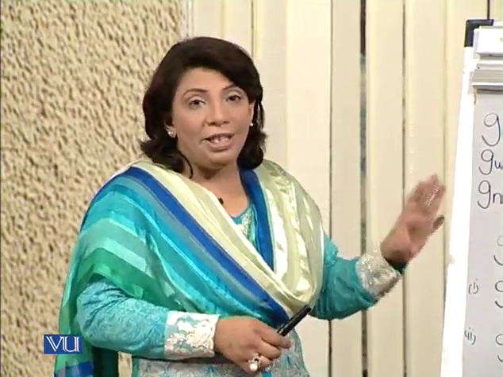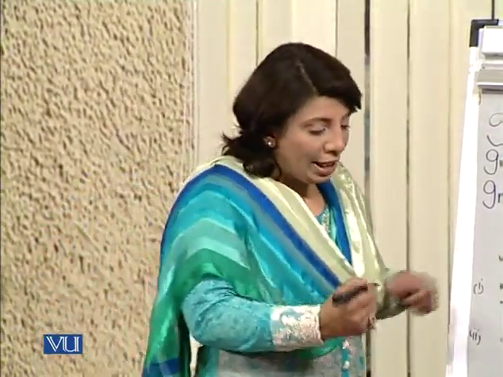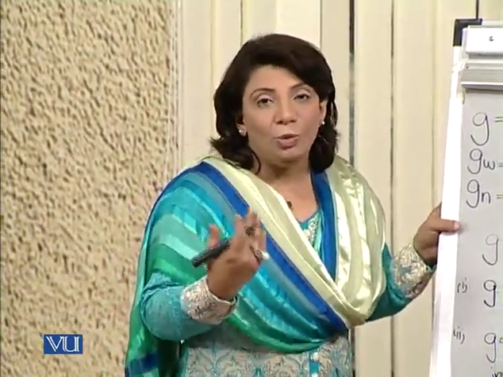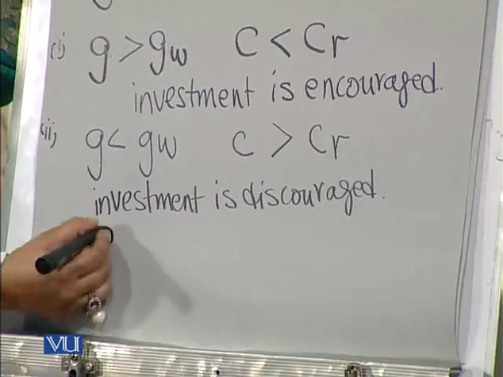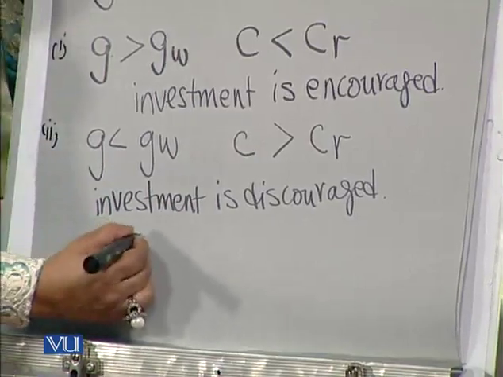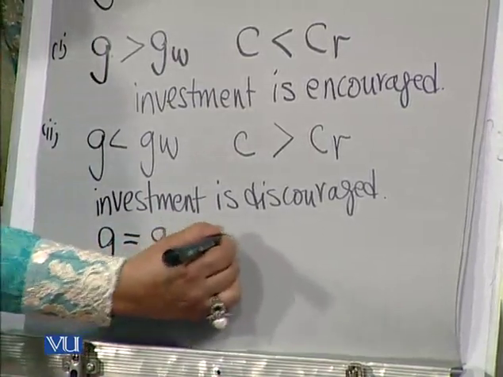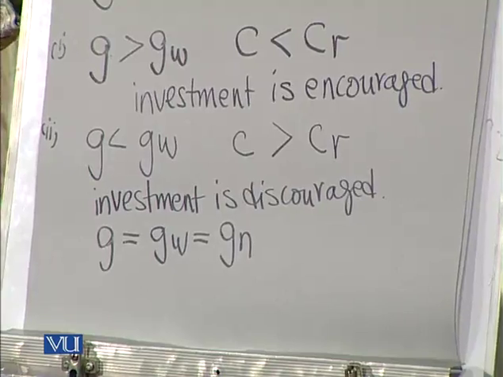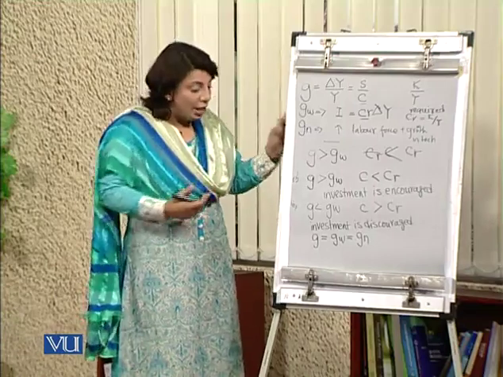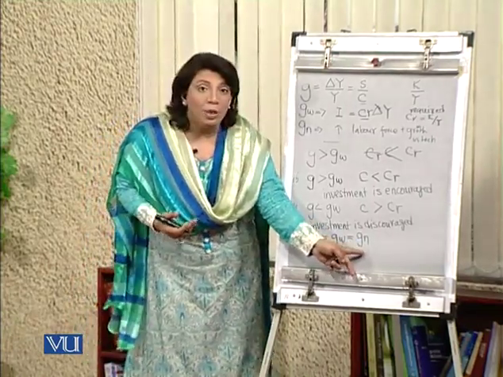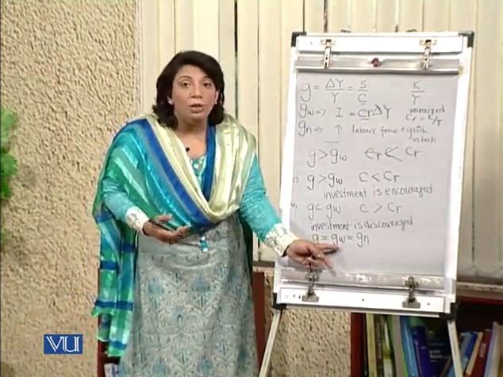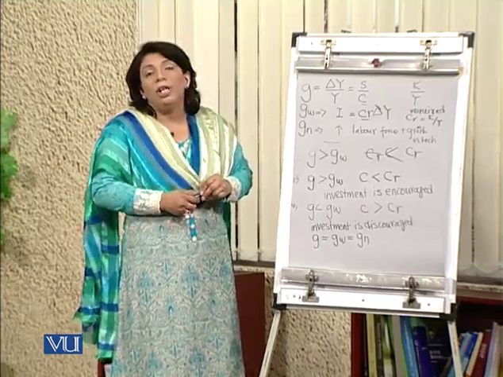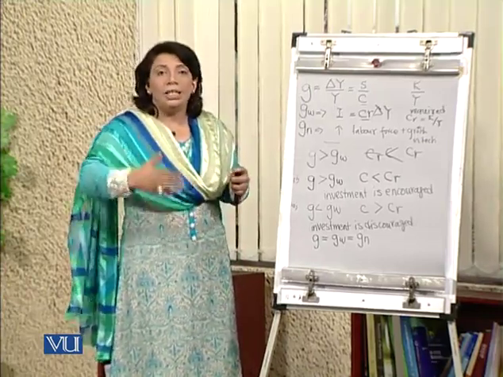But before that, there is another important thing which we need to know: fortunately or luckily, an economy can experience a situation, or ideally we can say that there may exist a situation in which the actual growth rate becomes equivalent to the warranted growth rate, which in fact becomes equivalent to the natural growth rate. This type of situation is idealized; it can happen in the long run, if the growth in the labor force plus the technological growth becomes equivalent to the desired growth rate which we want to have in an economy, so that whatever addition of investment is taking place in the economy gets nicely absorbed.